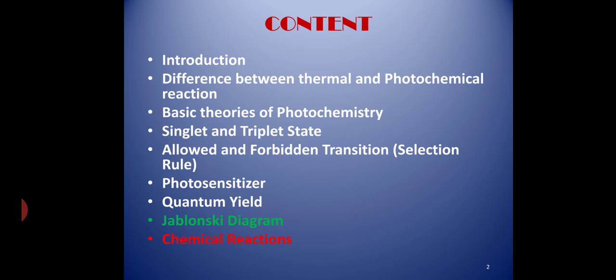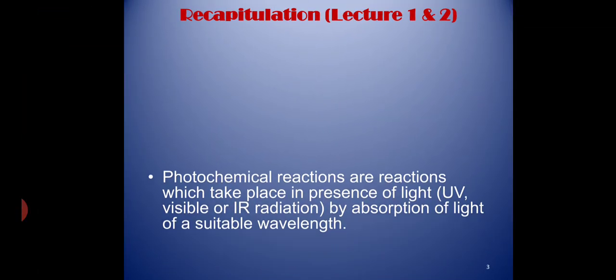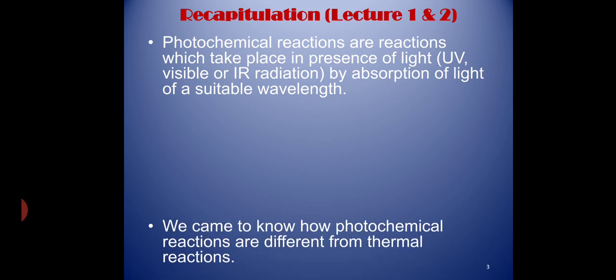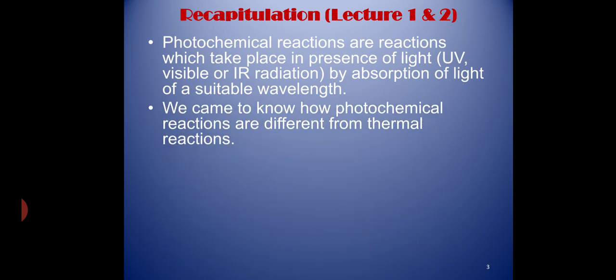Let's have a quick recap of lecture 1 and 2. Photochemical reactions are reactions which take place in the presence of light by absorption of light of suitable wavelength. Photochemical reactions are different from thermal reactions.